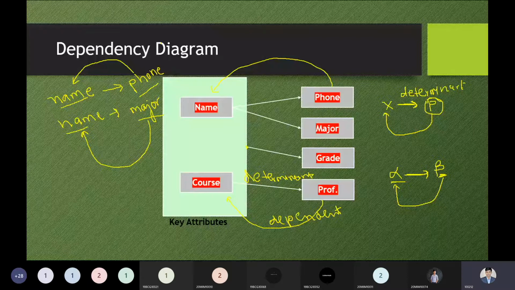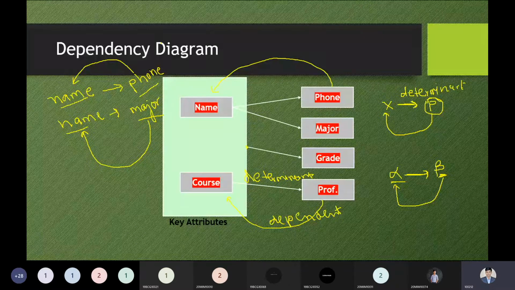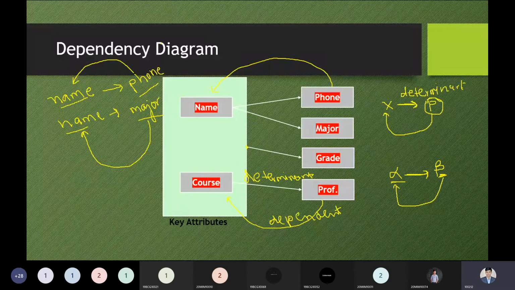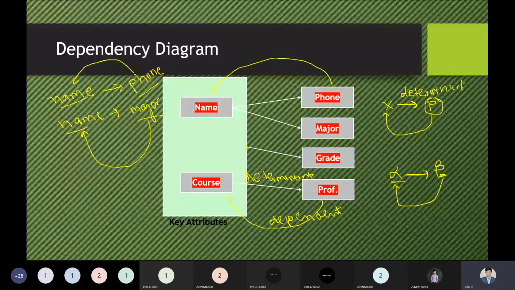We have to read the statement carefully and properly. You can observe over here, I would like to explain my concept properly, then it is easy to understand. Phone number is basically an attribute that can depend on the name. So we can write this statement: name is the determinant of phone number. Name is an attribute that can determine the phone number. Please focus on the word properly. Major is an attribute that can depend on the name, so we can say name is the determinant of major.